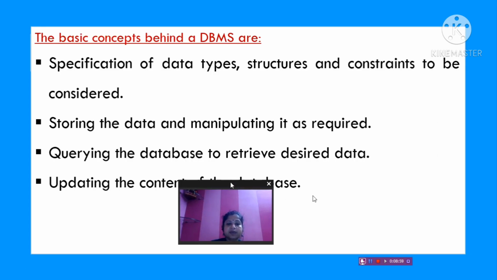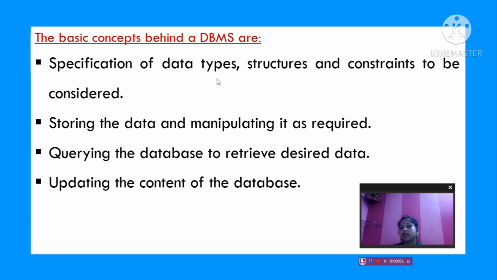The basic concepts behind DBMS are specification of data types, structures and constraints to be considered. Specification of data types means what type of data it is. Suppose name, it is a text type of data. Your date of birth, it is a date type of data. Your date of traveling, it is a date type of data. Suppose the marks scored by you, that is numeric data. Suppose you have purchased something, the price of an item may be decimal or numeric.